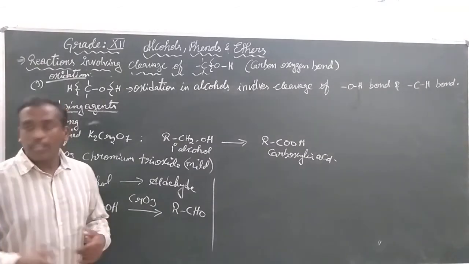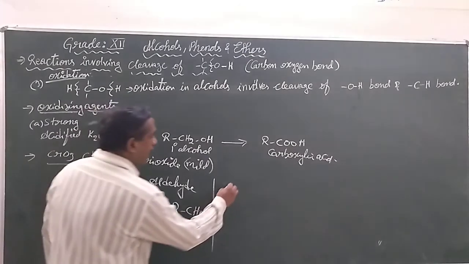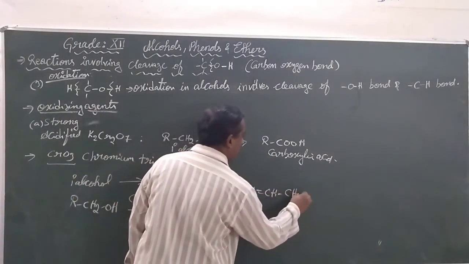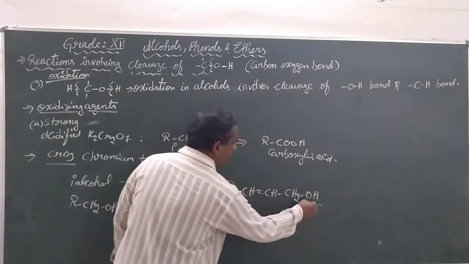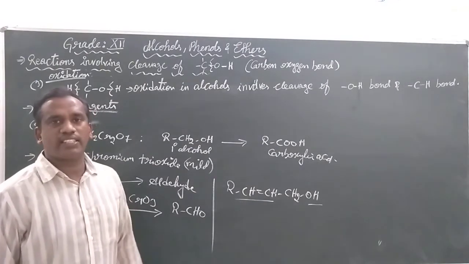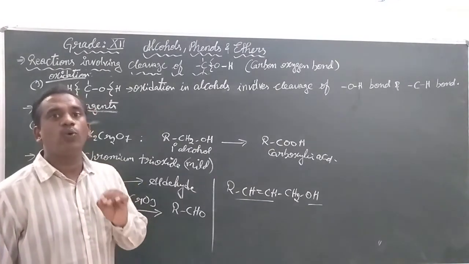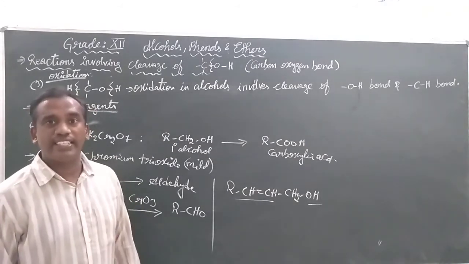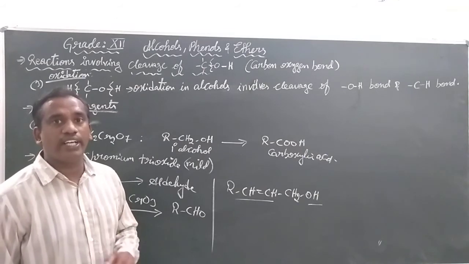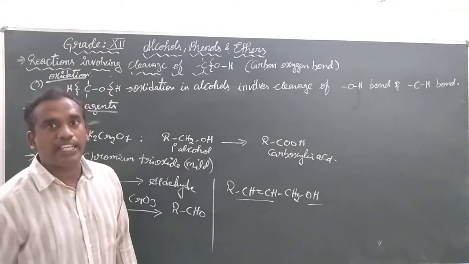When there are multiple functional groups, like CH=CH-CH2OH, now you find an alcohol and also an alkene. In this case, we are going to use a selective oxidizing agent that will oxidize only the alcoholic group without affecting the alkene group.